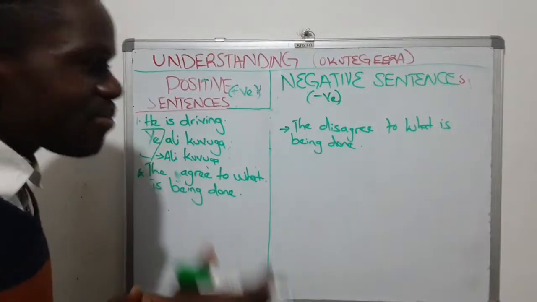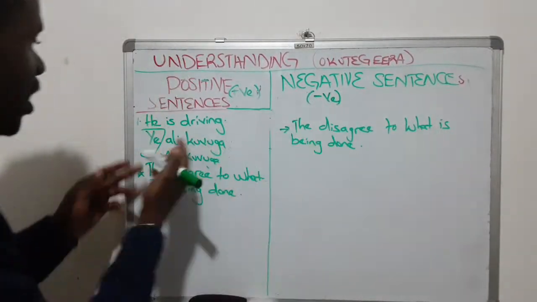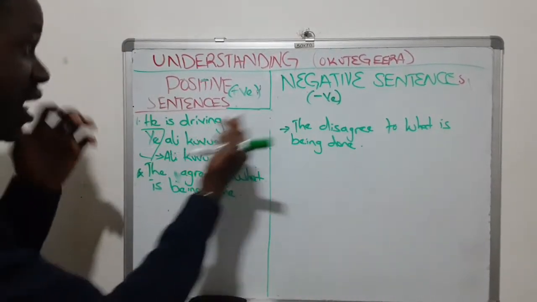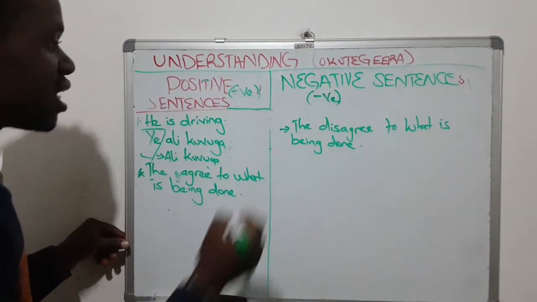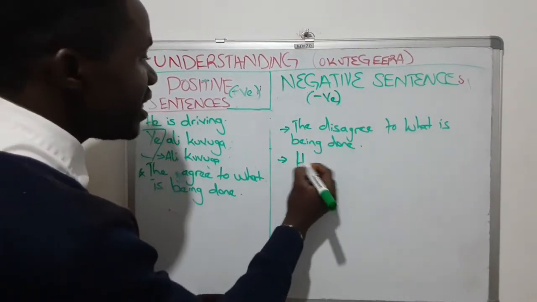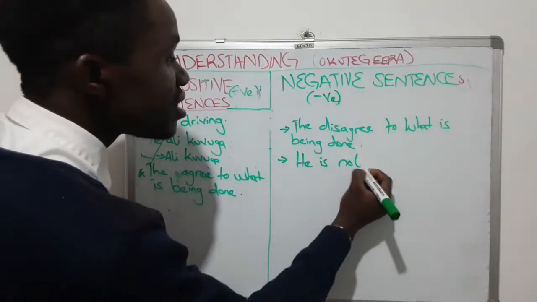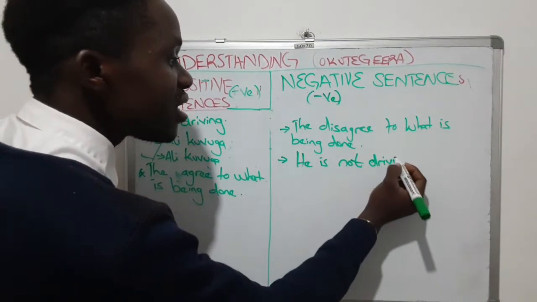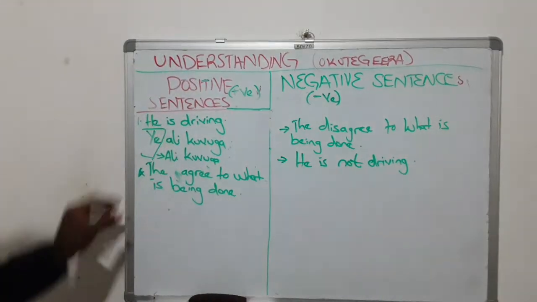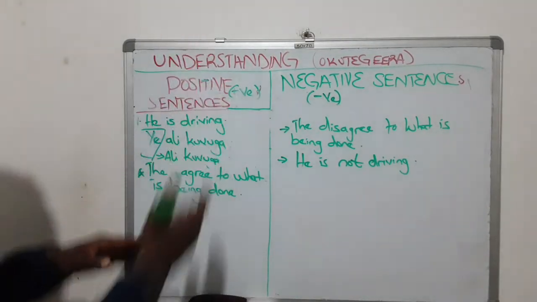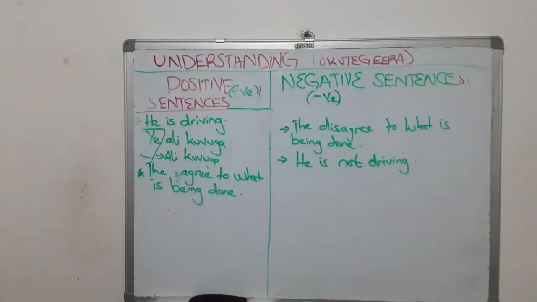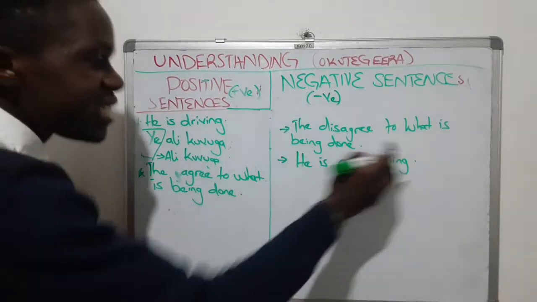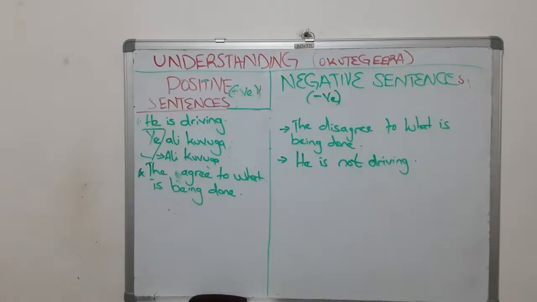Negative sentence ogenda gamba nze siri mu kuvuga. So this positive sentence, he is driving, when it is a negative form, you will say he is not. Are we together? He is not driving. Tulifena, he is driving. This is a positive sentence mu Luzungu. Are we together? He is not driving. It's a negative sentence mu Luzungu.